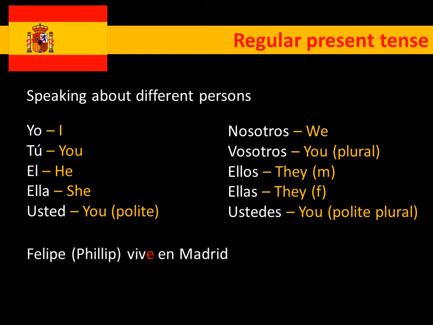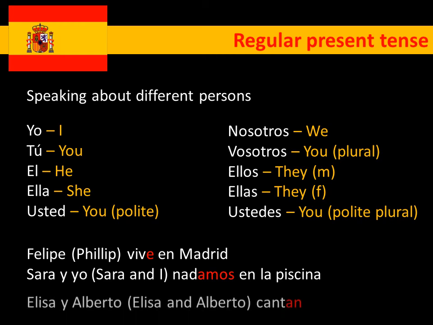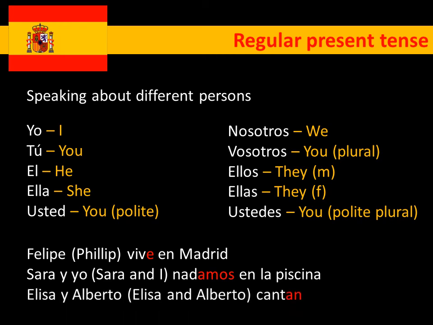Also we can use actual people's names, so we might say Felipe vive en Madrid, he lives, so Philip lives in Madrid. Sarah y yo, Sarah and I, nadamos en la piscina, we swim, because it's Sarah and I. And finally, Elisa y Alberto, so Elisa and Albert, cantan, so they sing.